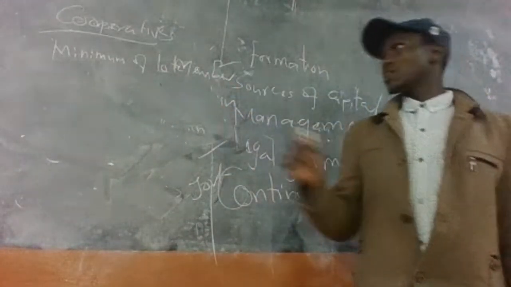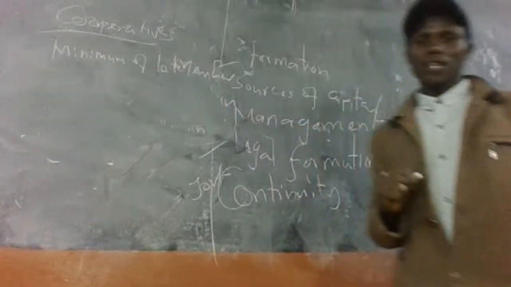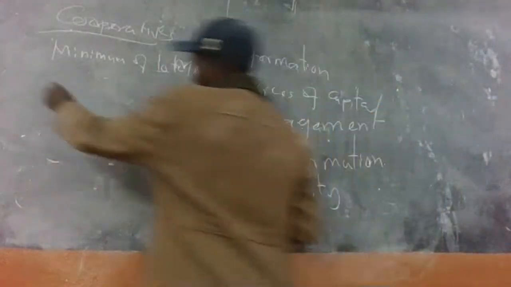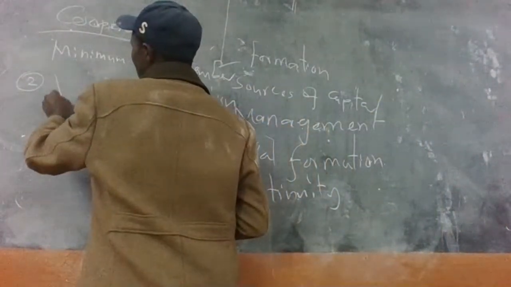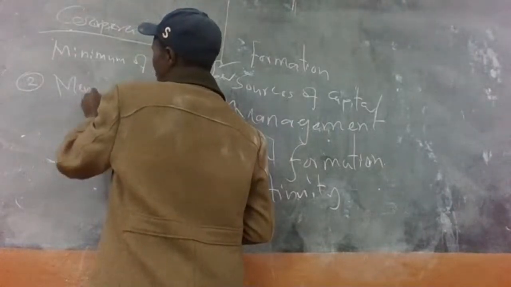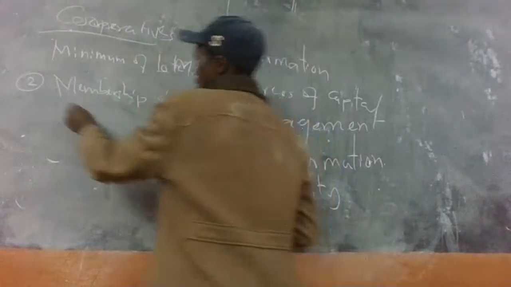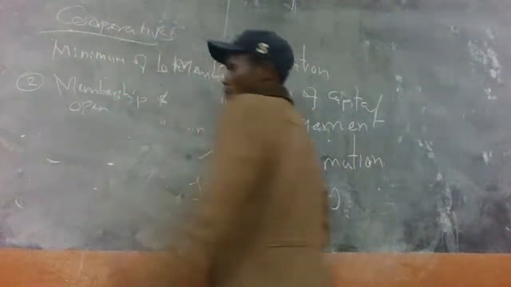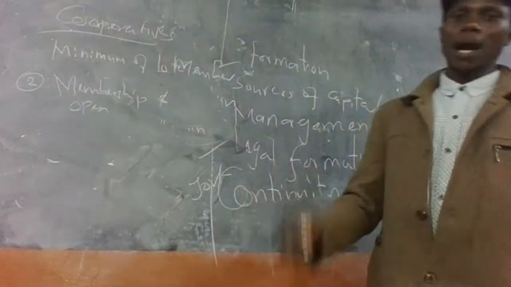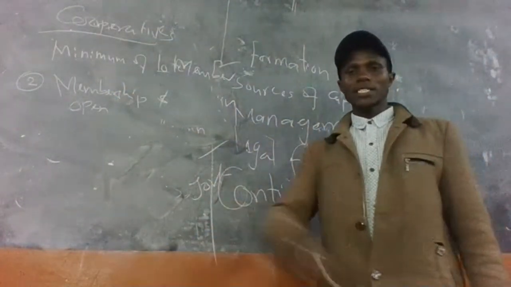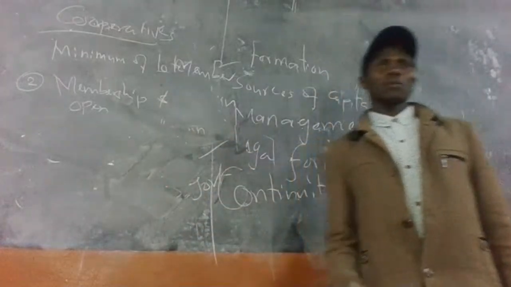The second feature of a cooperative is that membership is voluntary and open, meaning that a member has a right to enter or leave the cooperative.